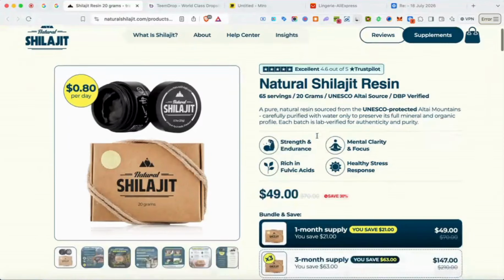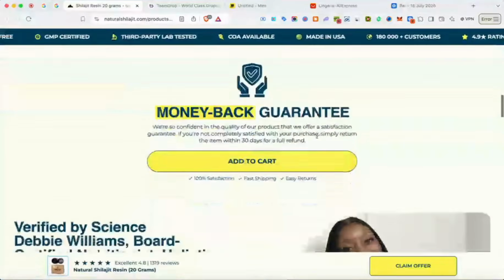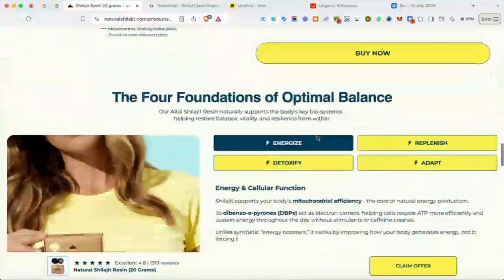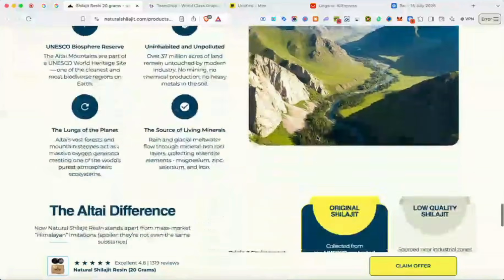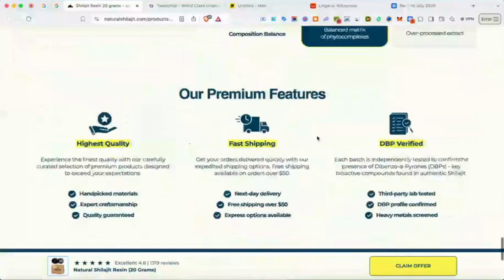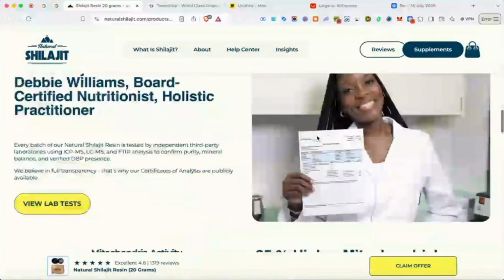But if we take a look at the product page, we see these guys are absolutely crushing it. They know what they're doing as far as conversion optimization, getting the customer to trust them, right? By pointing out the benefits, what the product can do, and how they compare versus competitors, that sort of thing. So these guys are absolutely killing it.